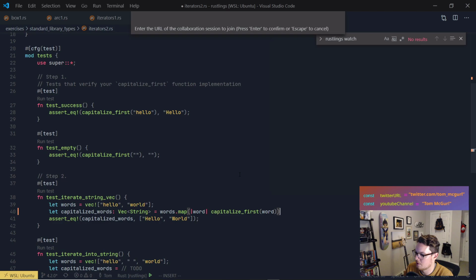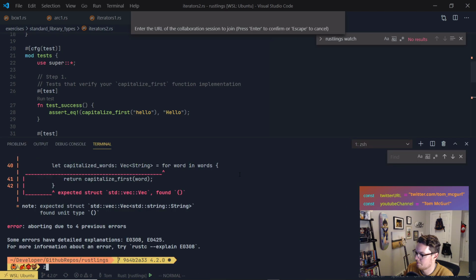and then we'll collect that, which is what they're doing here, collect. Collect into a vec, and in our case, string. Let's try it.